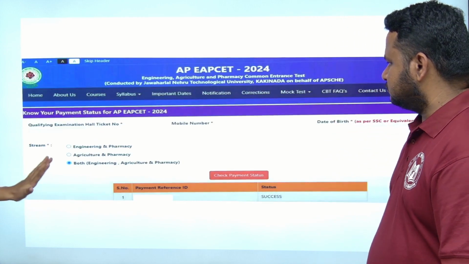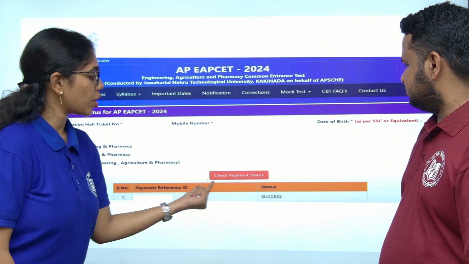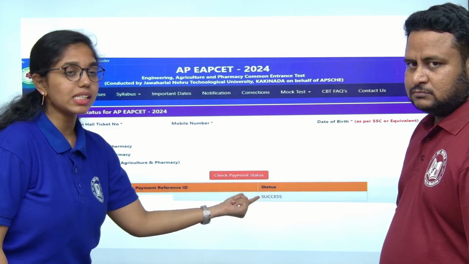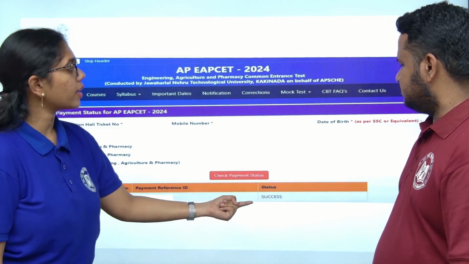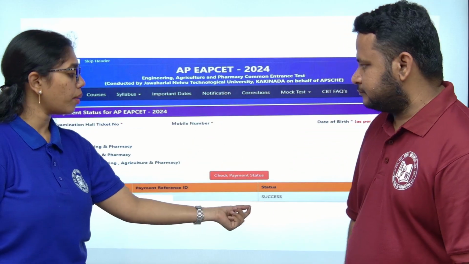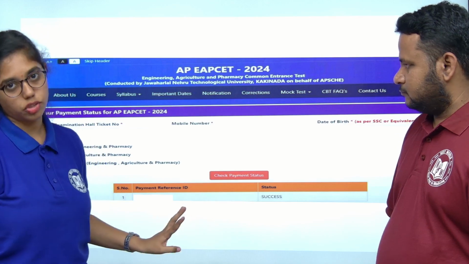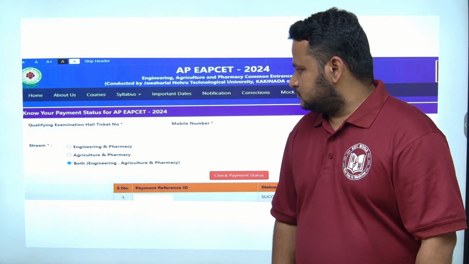Now, just now we have discussed, you have to check your payment status. It will show the status is success. If not, you can contact the help number which is given on the website. They will let you know why it is delayed, and they will let you know that your payment status is successful.